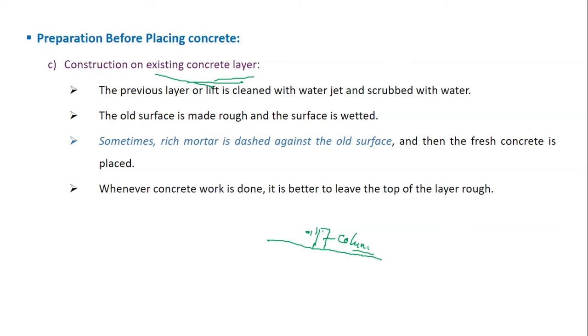So now you want to place concrete again on top of the existing concrete column. This is the old and you have to put the new concrete on this. So you cannot just simply put the new concrete on this and build the concrete column. Okay, so what you need to do is prepare the surface. You have to clean the surface, scrub it with water to remove all the impurities, and moreover you have to make it rough. And we have certain chemicals also that are applied onto this old concrete surface in order to have a good bond with the new concrete.